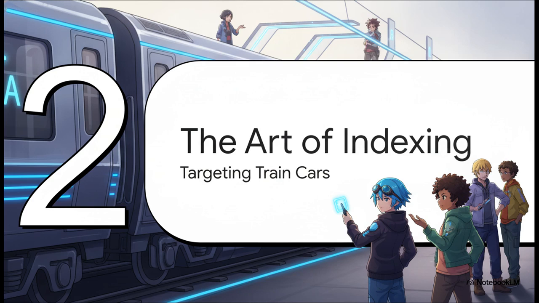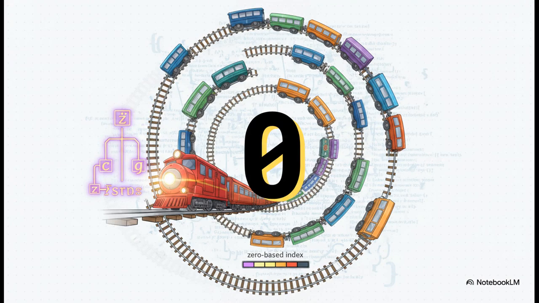Moving right along to section 2, the art of indexing. To really wrap your head around indexing, try visualizing a string as a sequence of connected train cars, where every single character, yep, even a blank space, gets its own separate car. Indexing is basically how we target those individual cars. And if you take away just one single thing from this entire section, let it be this number, 0. This is a critical, rock-solid rule of Python. Indexing is always 0-based. That means the very first character in your string, your lead train car, is at index 0, not 1.